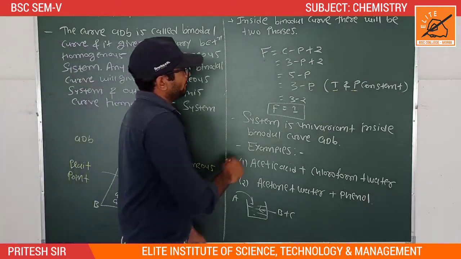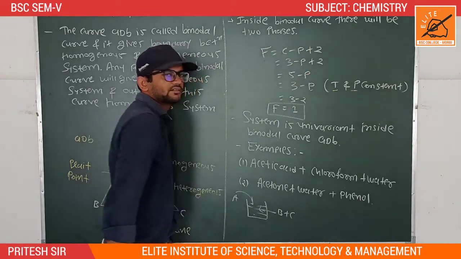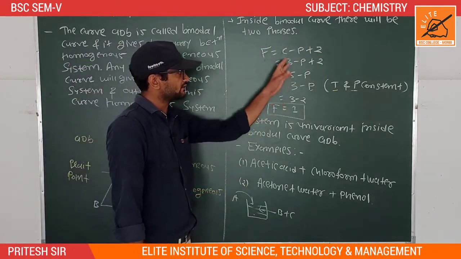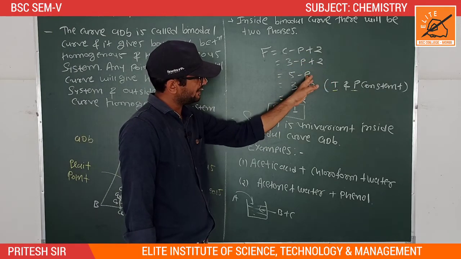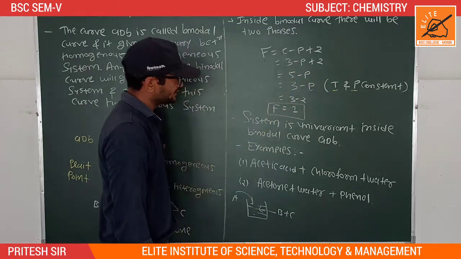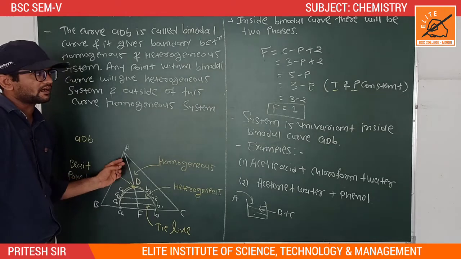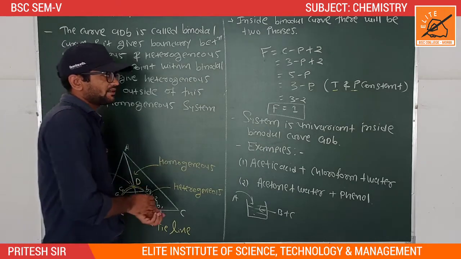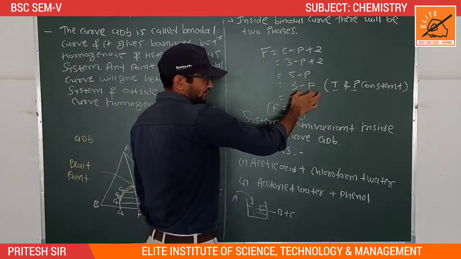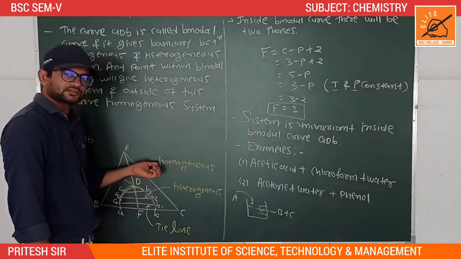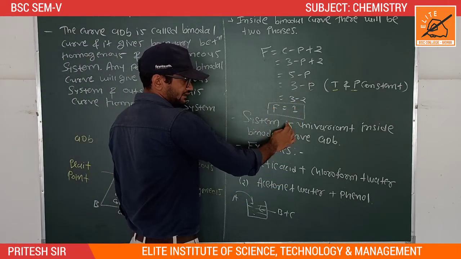Now, F is equal to C minus P plus 2. This is the Gibbs phase rule equation. Here components are 3, so 3 minus P plus 2, and 3 plus 2 is equal to 5 minus P. In this case we assume temperature and pressure are constant, which means two variables are constant. So 5 minus 2 is equal to 3 minus P. Here two phases are possible, heterogeneous as well as homogeneous, so 3 minus 2 is equal to degree of freedom 1. It means the system is univariant.